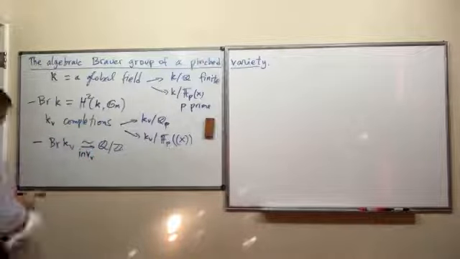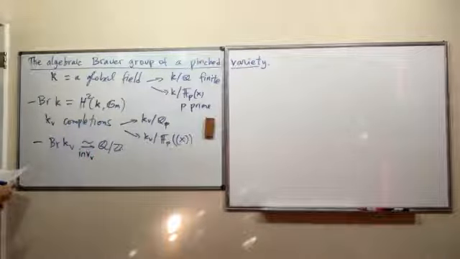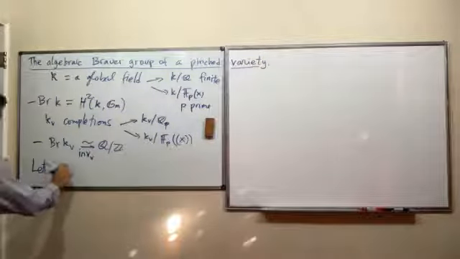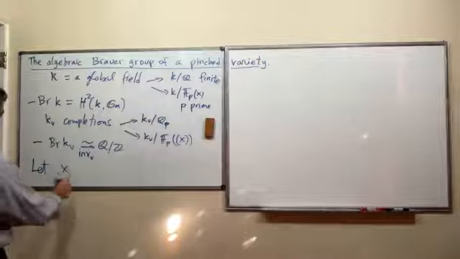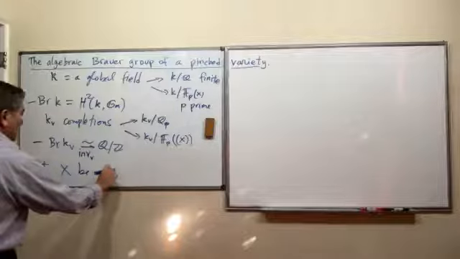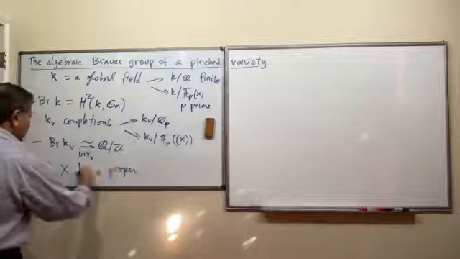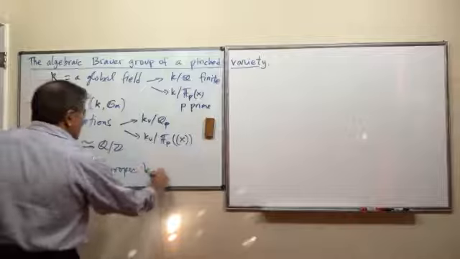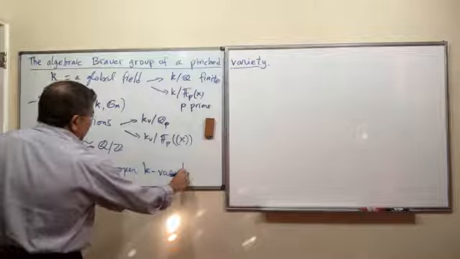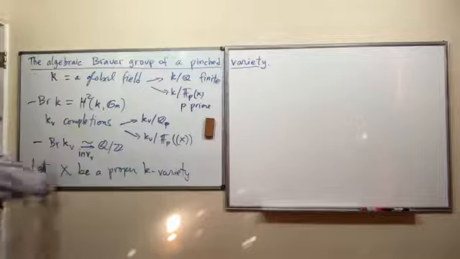So that's the invariant map of class field theory. Okay, so this is the setup, but now I'm going to consider a proper variety. Let X be a proper K-variety. Not necessarily projective, it could be projective, but in general it's proper.